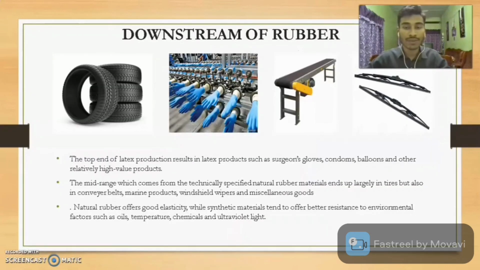And now the downstream of rubber. We can see the top end of the latex production results in latex products such as surgeon's gloves, condoms, balloons, and other relatively high-value products. In the mid-range, which comes from technically specified natural rubber, the material ends up largely in tires, but also in conveyor belts, wipers, and miscellaneous goods.